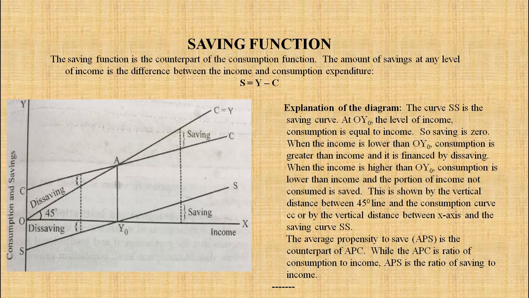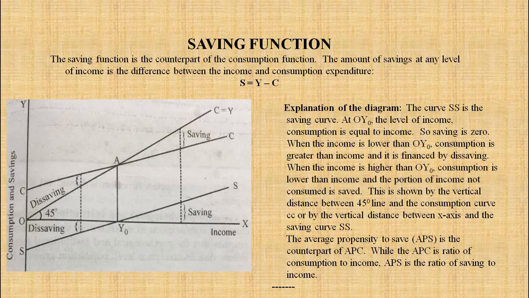So saving is 0. If consumption is equal to income, that means whatever money we are getting, that is we are spending, right? So there is no saving. At this point, consumption is equal to income and there is no saving. So saving is 0.